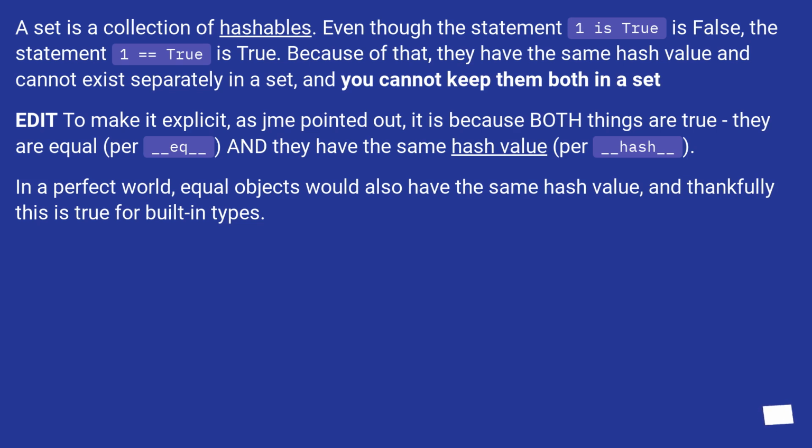Edit to make it explicit, as Jamie pointed out: it is because both things are true, they are equal, per __eq__, and they have the same hash value, per __hash__. In a perfect world, equal objects would also have the same hash value, and thankfully this is true for built-in types.